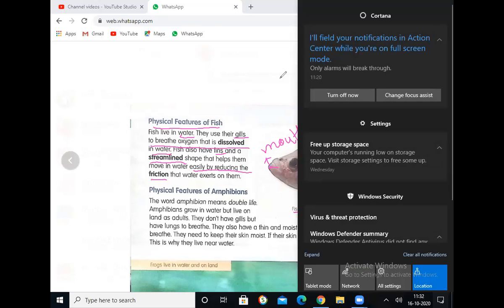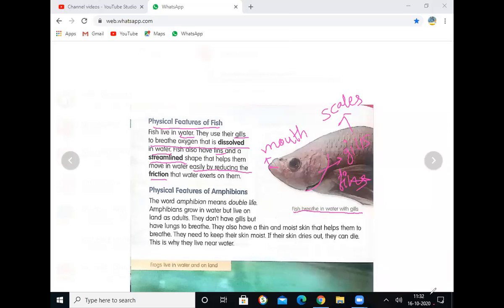Yes, because of that, the fishes use their fins. Fishes use their streamlined body. But streamlined body ante chala broad ga middle lo, pointed ga edges ki unta. Aa shape valla avi ముందుకు వెళ్ళడానికి యూజ్ అవుతుంది. The shape reduces the friction and stress that water exerts on them. Friction, water of the friction ni avi control chestunta.